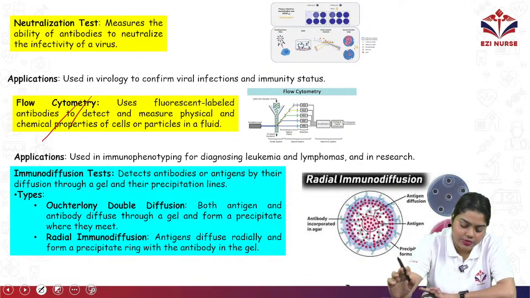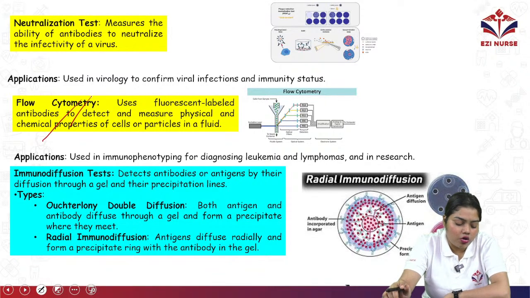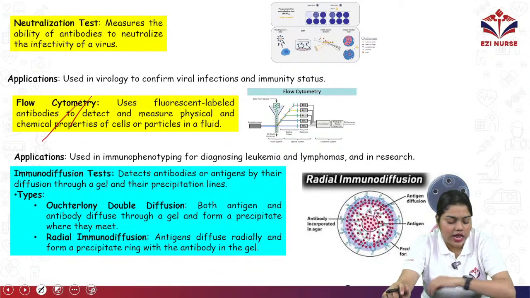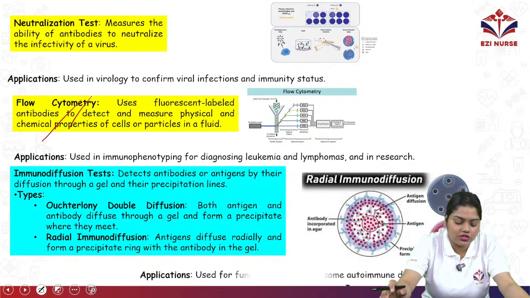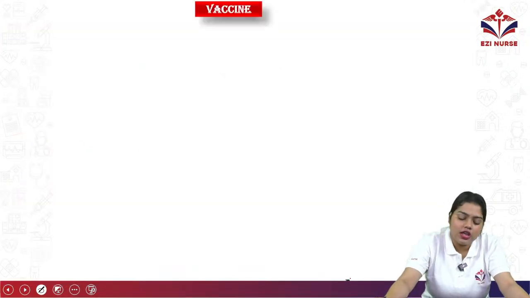and their precipitation lines. Okay, there are two types, that is Ouchterlony double diffusion and radial immunodiffusion. The application is for fungal infections and some autoimmune diseases.